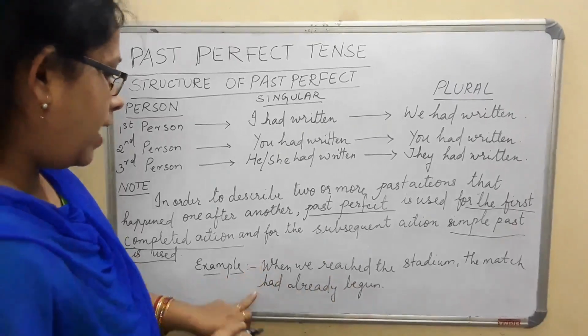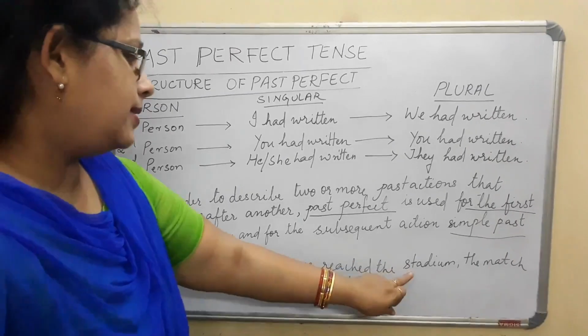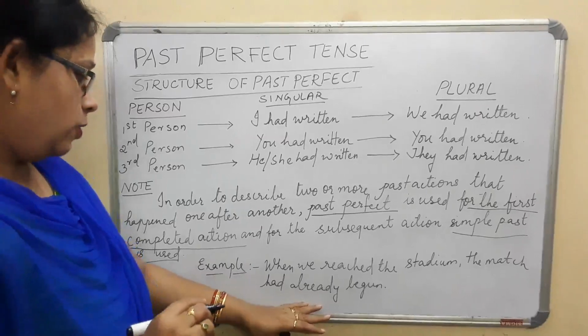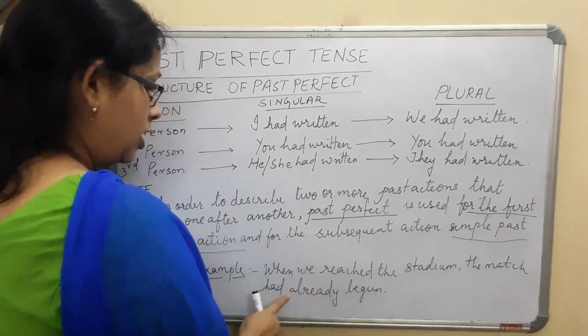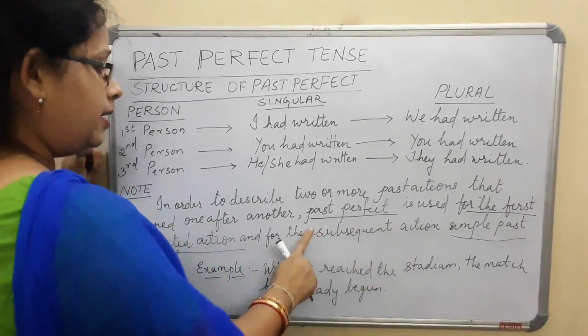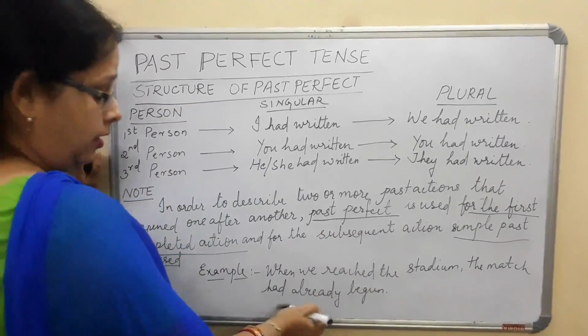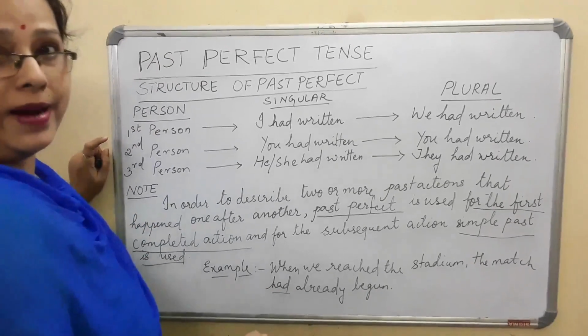Now you see here two actions I have given, that is reaching the stadium and the beginning of the match. Okay, now what is the first thing? When we reached the stadium, the match had already begun. Now which is the past perfect form? Had already, we are using this had, that means it is past perfect.